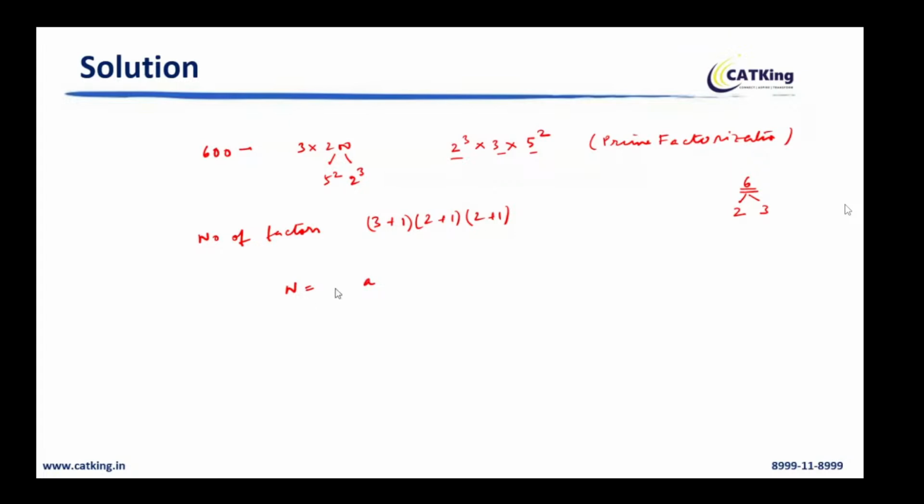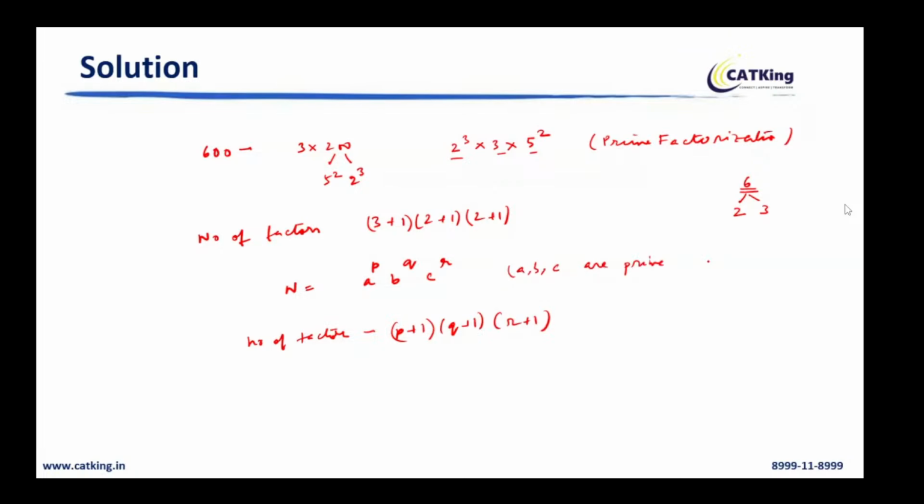Okay, any number n which can be represented in the form of a to the power p, b to the power q, and c to the power r, the number of factors will be p plus 1, q plus 1, r plus 1. Is this clear? Yes, I will repeat. Is this clear, everyone? Look, this 600 is a number, and a, b, c are prime numbers.